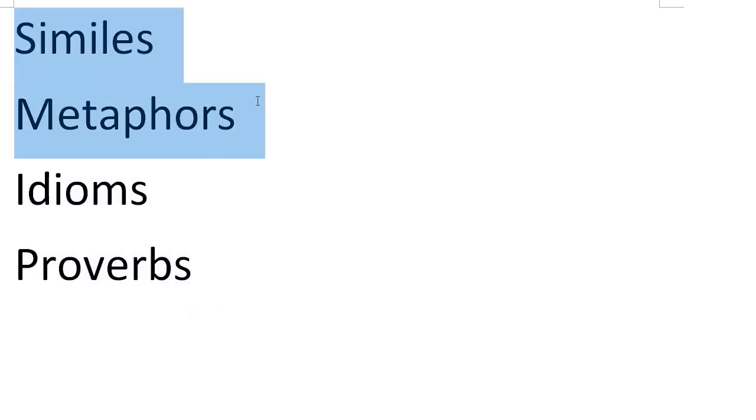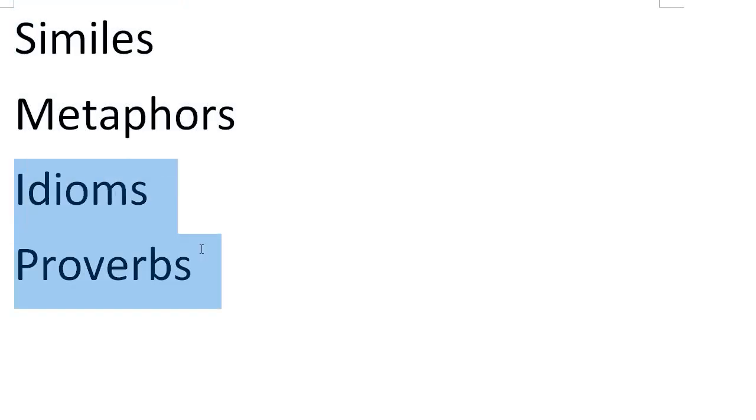Similes and metaphors are each kind of unique because you make them on your own, you can construct them, whereas idioms and proverbs, they already exist as they are. You can't change them, you can't make them, they just exist and you use them. Right. So the first one we're going to look at is similes.